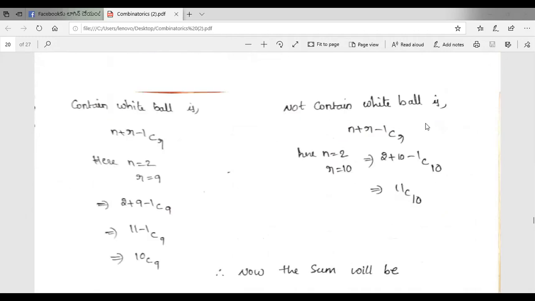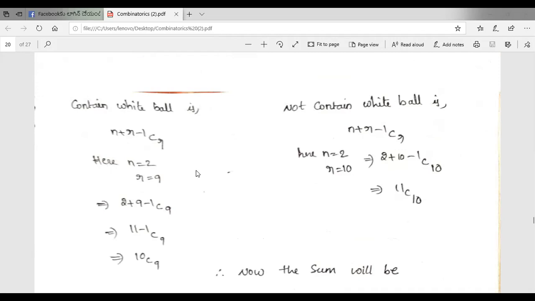Next, the selection does not contain a white ball. So n is equal to 2, r is equal to 10, because we select all the balls from blue and red. The number of objects is 2 and the total number of balls we have to select is 10. Substituting these values in the formula, we get 11C10.